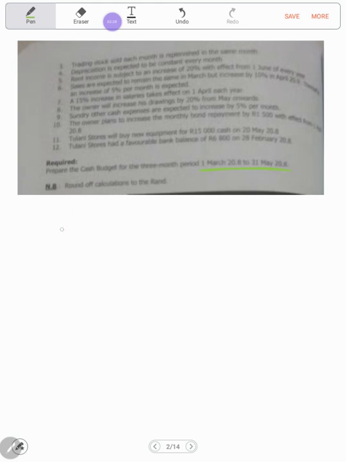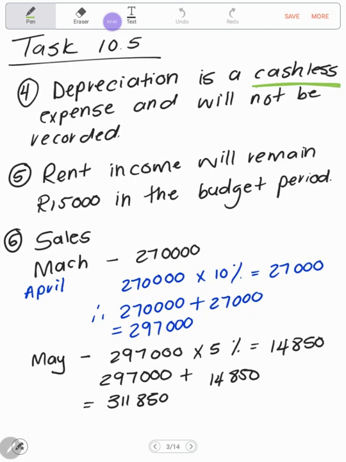This is your budget period, March, April, May. When does the rent increase? June. We are only interested in these 3 months. We do not need to worry about June. As I said, rent income will remain 15,000 in the budget period until the increase comes into effect.